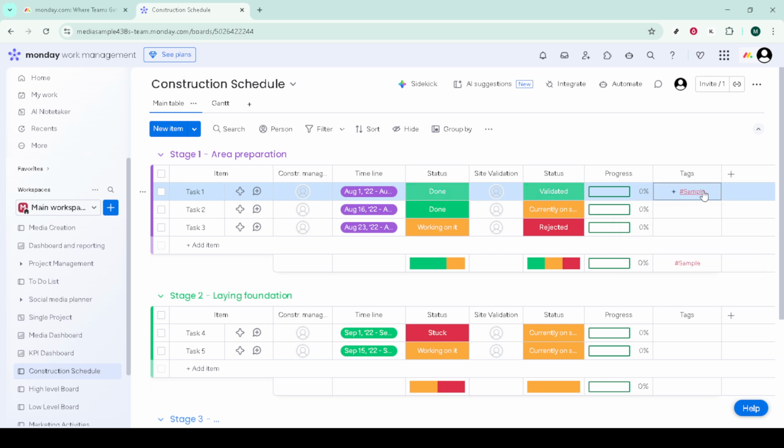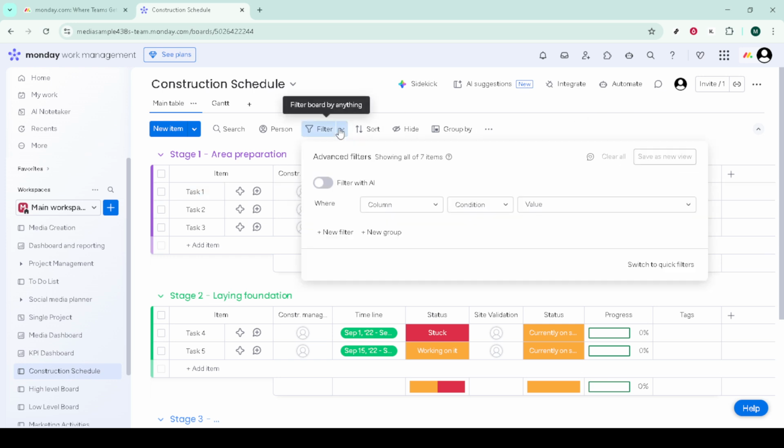Filters are also powerful for everyday work. Use them to review workloads, prepare updates, or build focused views for meetings.